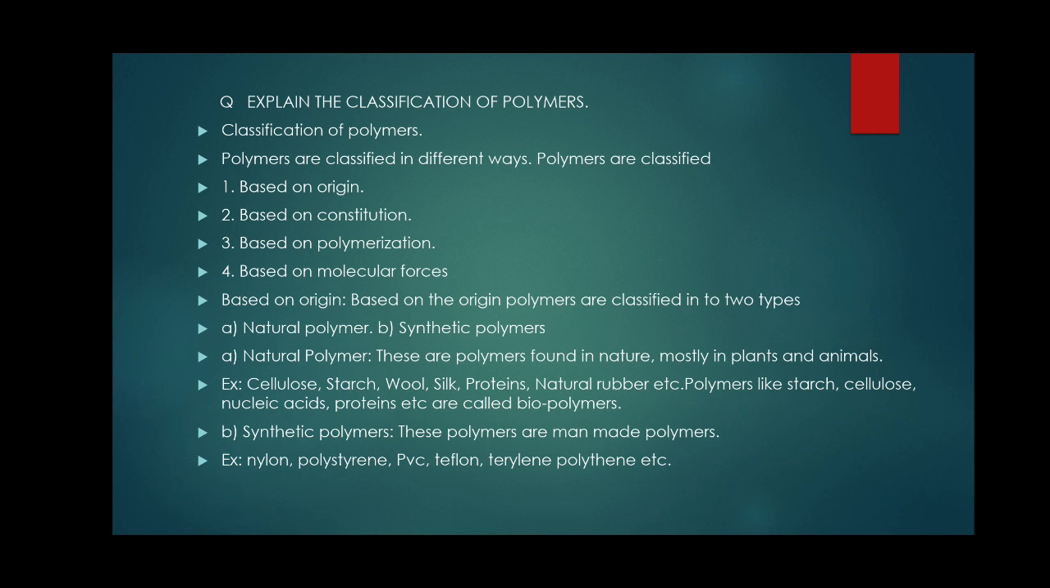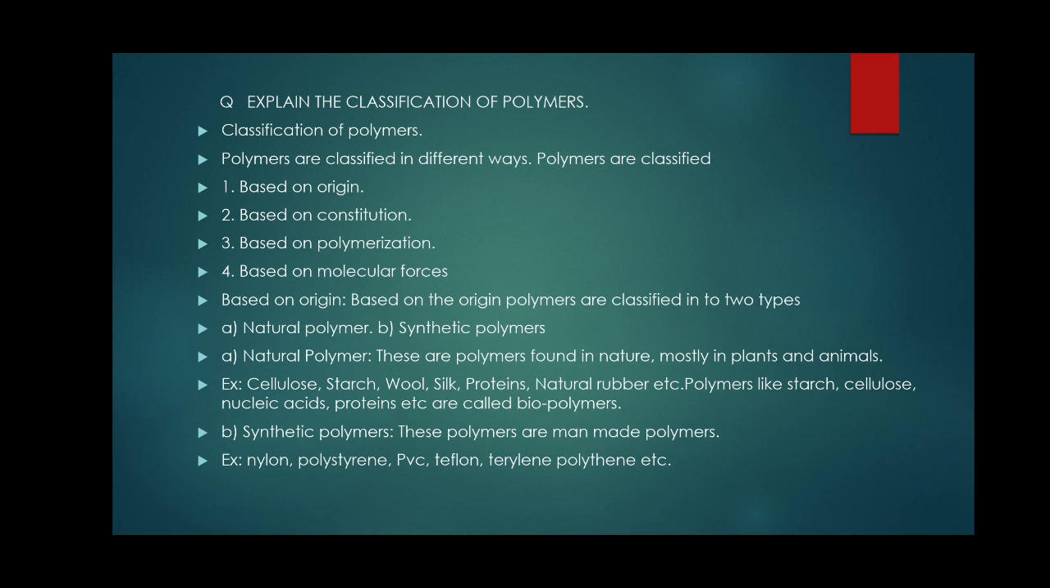The first one is based on origin. On the basis of origin, polymers are classified into two types: natural polymers and synthetic polymers. Natural polymers are found in nature, mostly in plants and animals. Examples are cellulose, which is available in plants, starch, food, wood, wool from animals, silk also from animals, protein, natural rubber, etc. Starch, cellulose, nucleic acid and protein are also biopolymers.